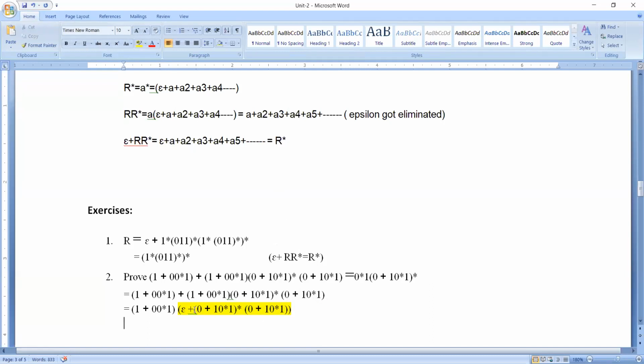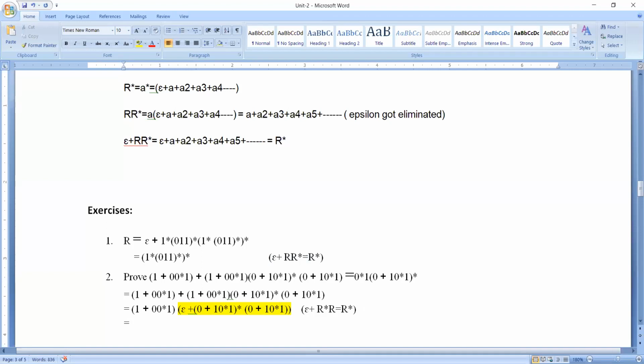Now you can see here 0 plus 1 0 star 1 whole star. Now is it available in the form of what? Now I am copying this. As it is available not in the form of r star, but in the form of r star r, this is the formula which we are going to use. Now it is available in the form of epsilon plus r star r, which is going to result in r star.